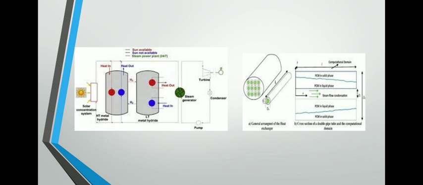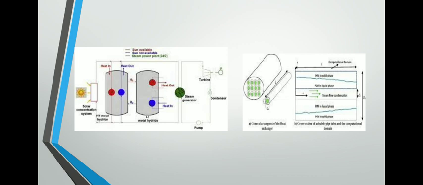Here, when the sun gives energy, the HT metal hydride will absorb the solar energy and it transfers heat in and out of the body. When it heats up, it transfers to the steam generator and then it pumps to the condenser, and then it moves to the turbine and then it goes to the device.